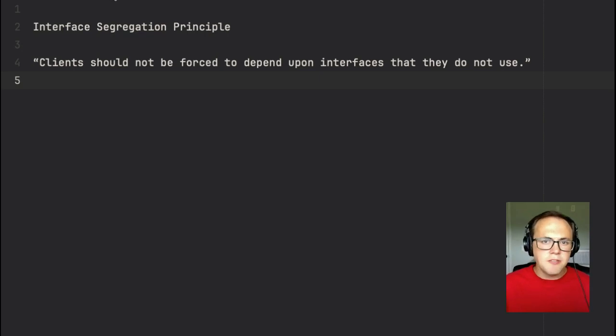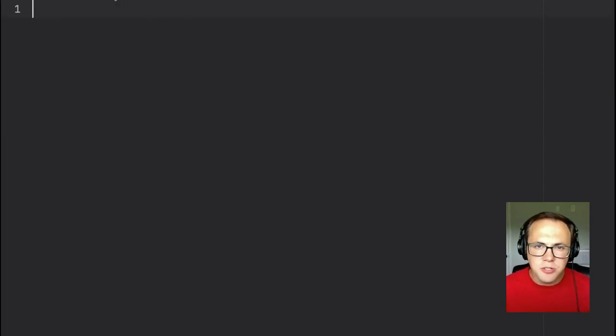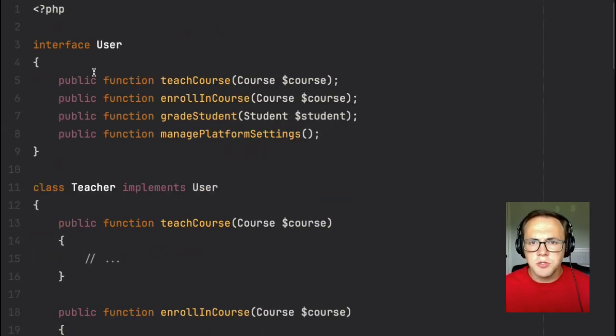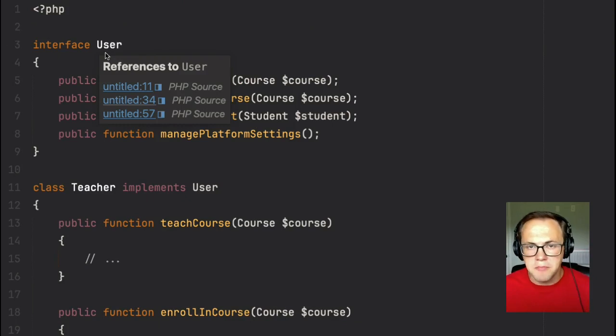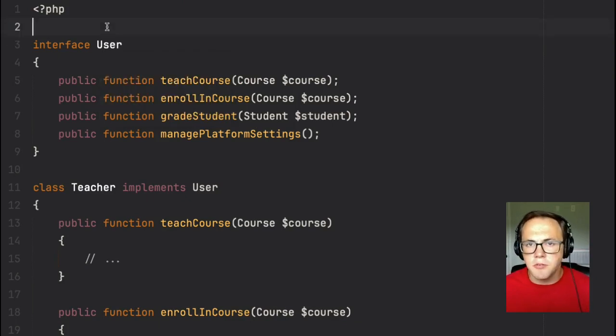Let's say that we are given an app that allows teachers and students to attend courses online. We're tasked with fixing the implementation specifically of their interface for users. They're having some trouble with it. They've hired us to come in and fix it. So here's what they're working with. Now there are 3 types of users: teachers, students, and administrators. Each one of those classes implements the user interface, as you might imagine, which requires a few different methods.